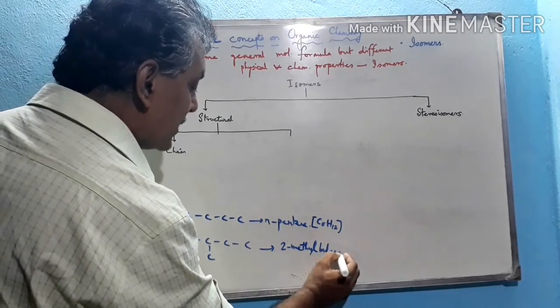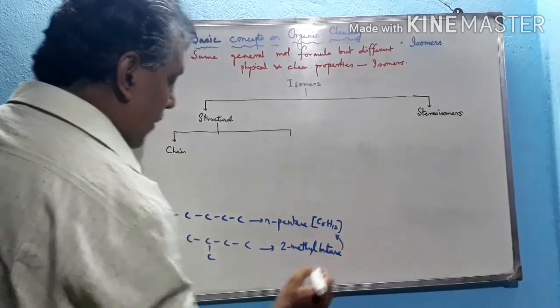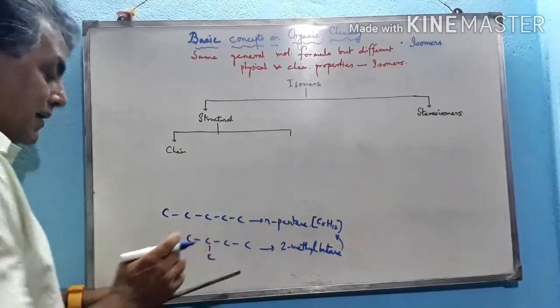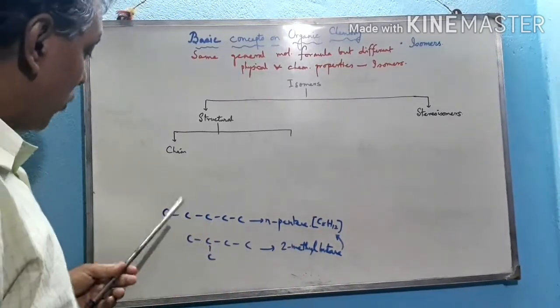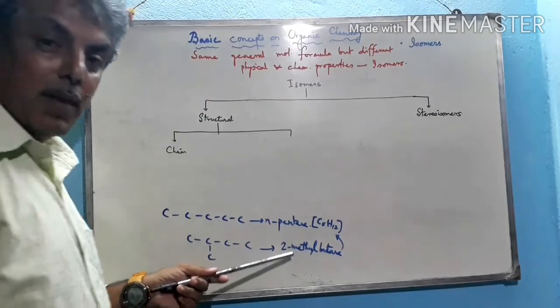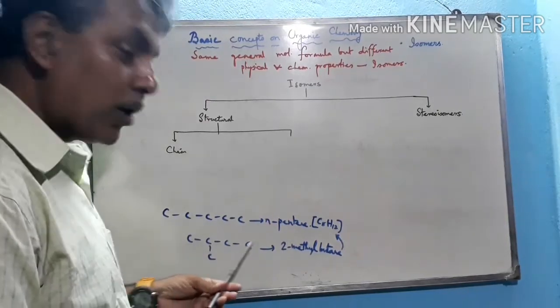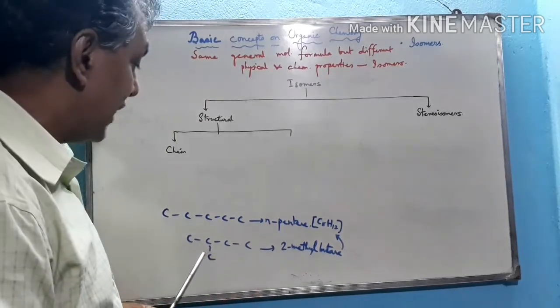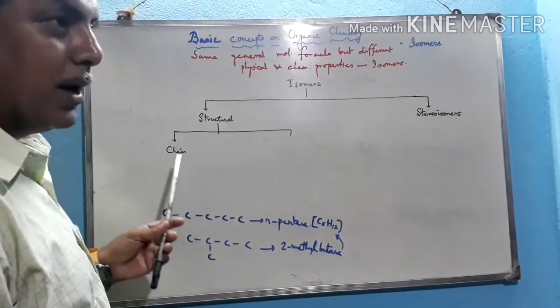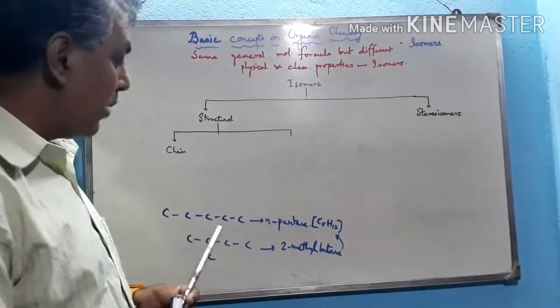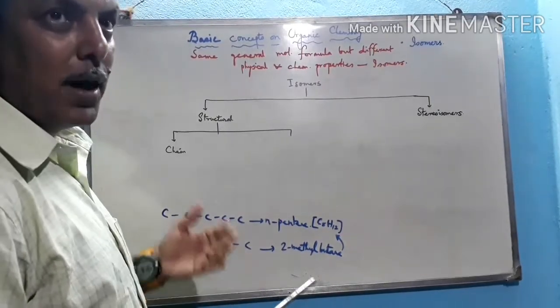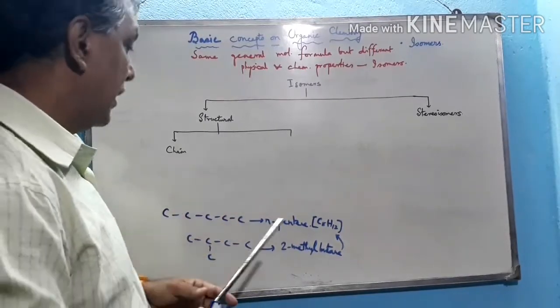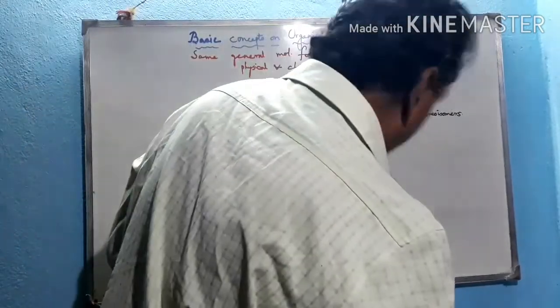It has also the same molecular formula, but the structural difference is that the first compound contains 5 carbon atoms in the main chain, but the second compound contains 4 carbon atoms in the main chain and 1 in the branch chain. So these two are called chain isomers. That means they are different on the basis of the number of carbon atoms in the main chain.